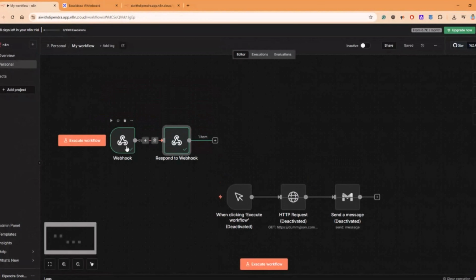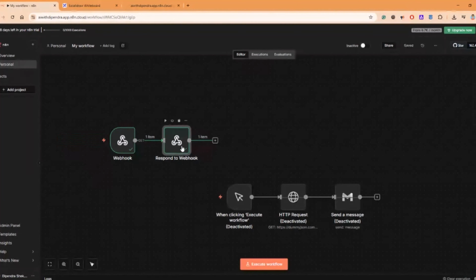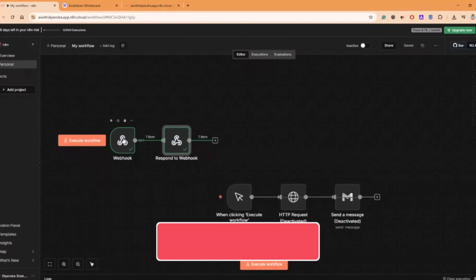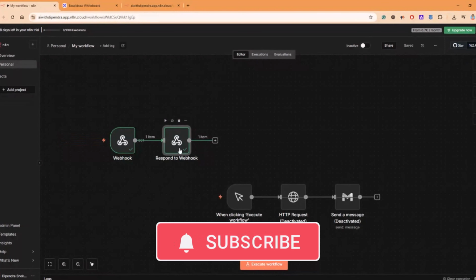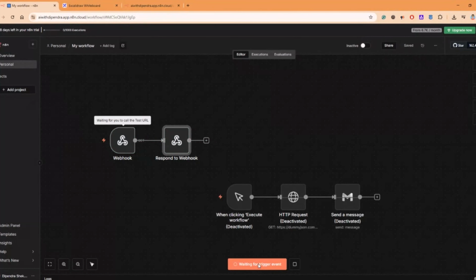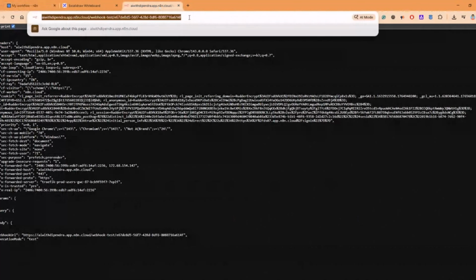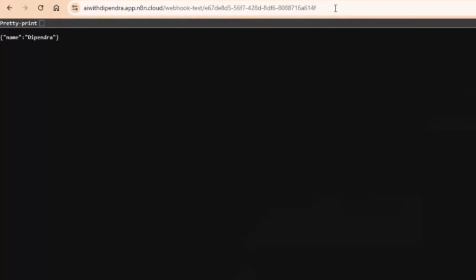But the idea is that the webhook node will always act as a listener node, and respond to webhook will, on the basis of whatever configuration you have done in your listener webhook node, always try to respond back. Let's hit it one more time. Yeah, now we've got the response.